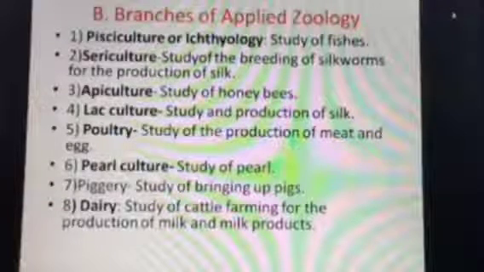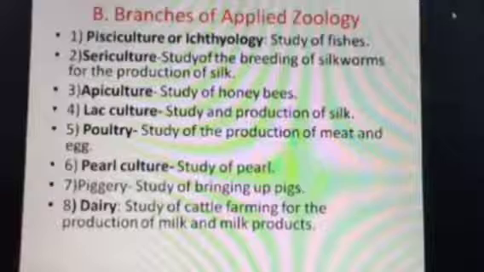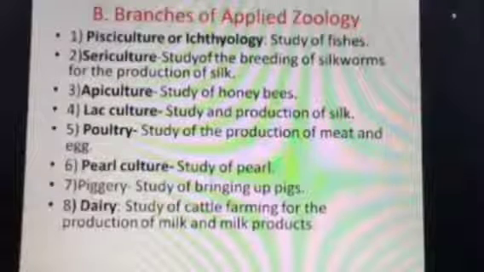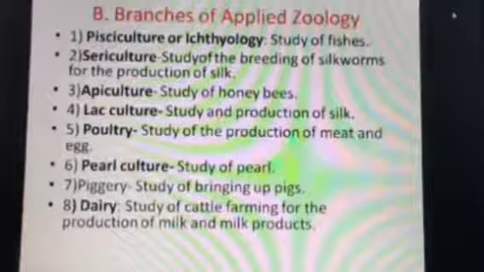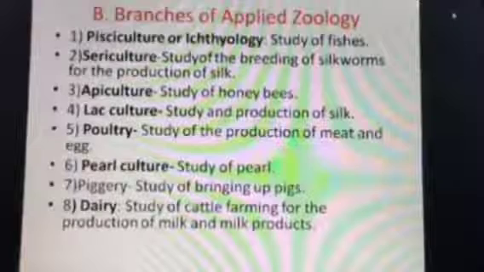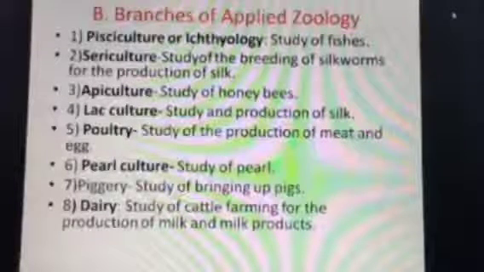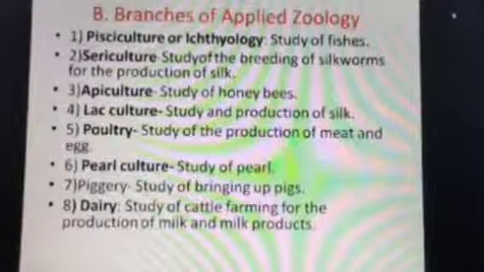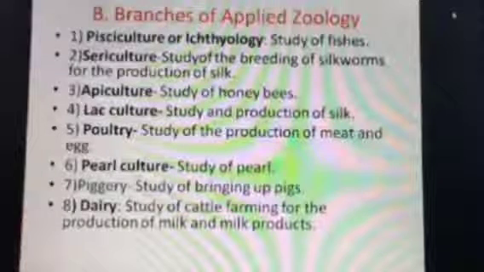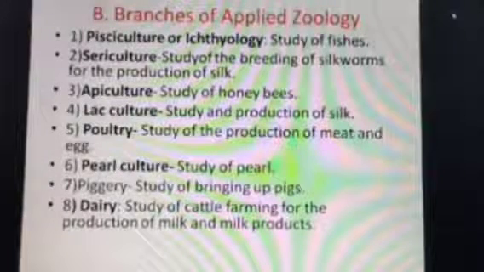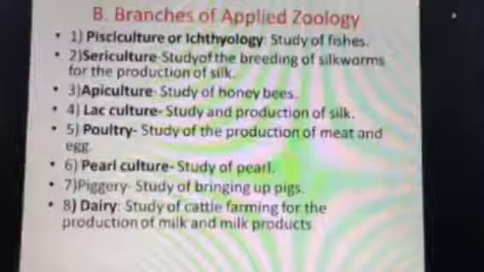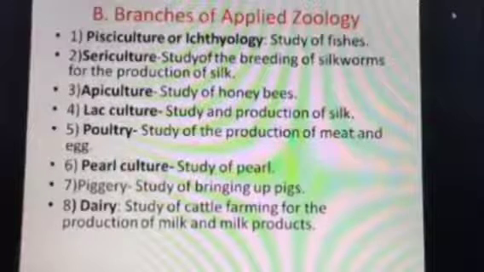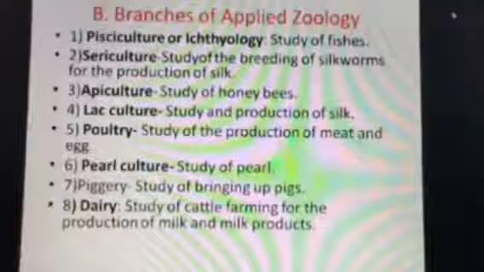Next is lac culture, study and production of not silk but lac. What is called lac? Lac is a resin which helps in many aspects, like in the preparation of many waxes and all other things for binding. Even this lac is used in binding ornaments and all these things.